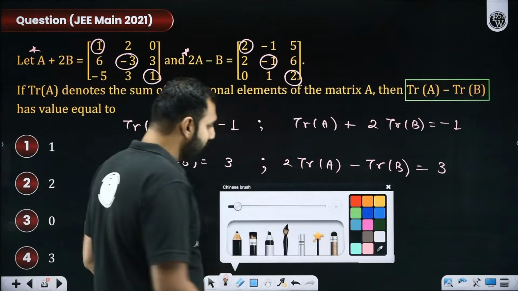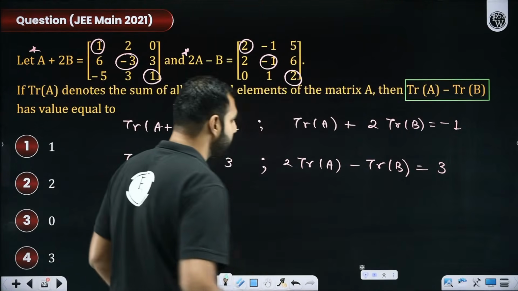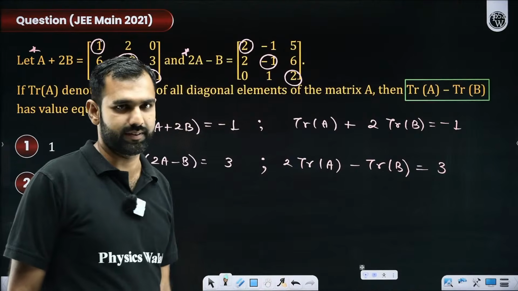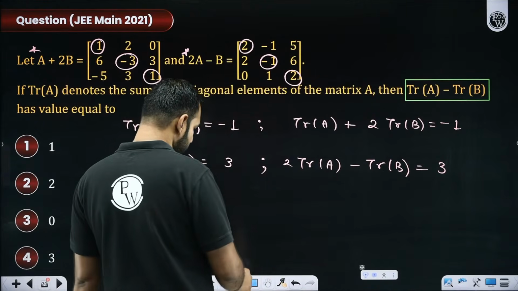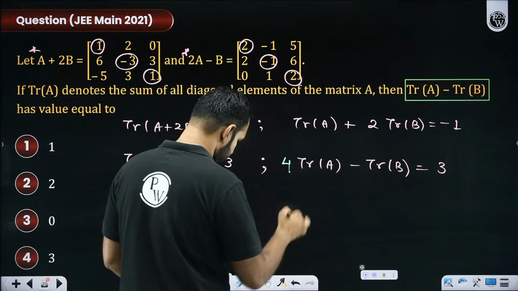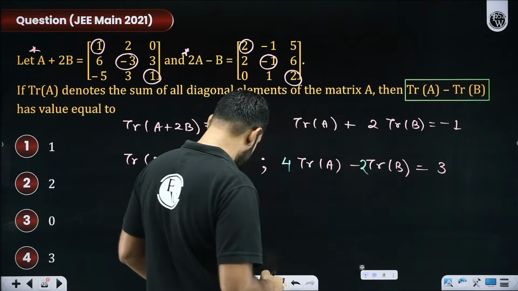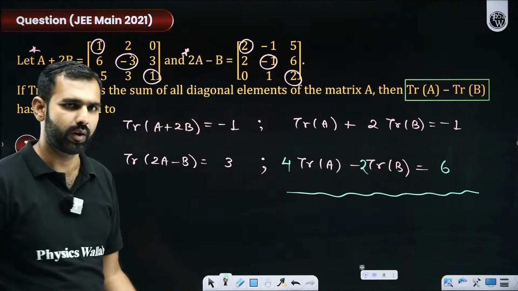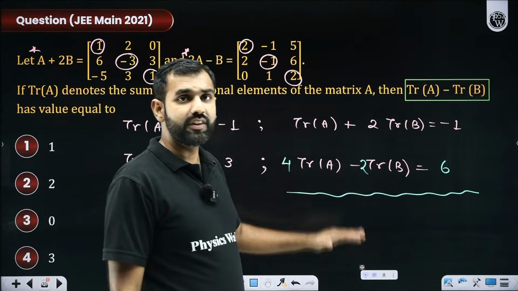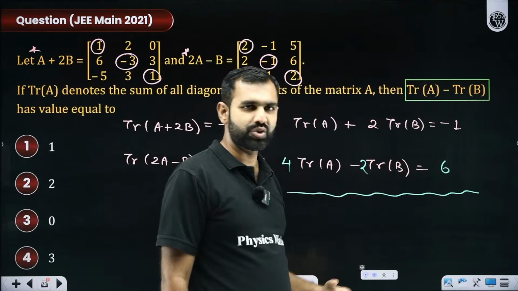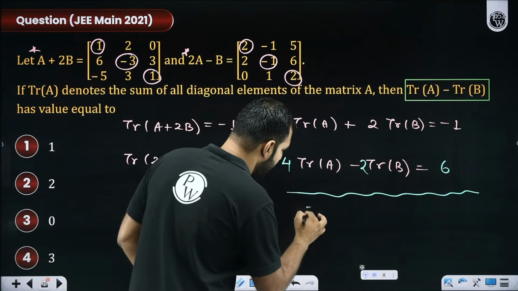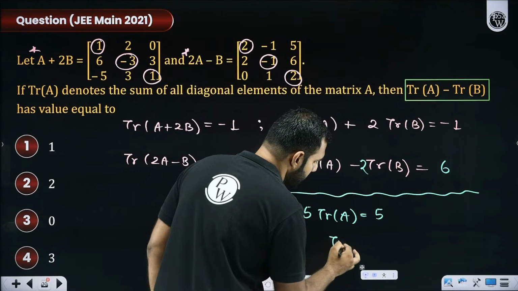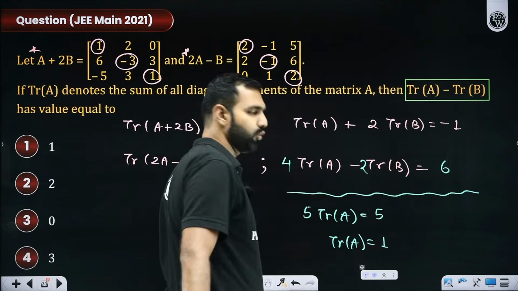Now, there we are with our next part. Sir, I need trace of A and trace of B. So one thing I'm going to do, I'll multiply this whole equation by 2 on both the sides. How? If I multiply it by 2 on both the sides, this 2 into 2 will be 4. This minus 1 into 2 will be minus 2. And this 3 into 2 will be 6. Linear equation, substitution and elimination, if you know, that's what I'm applying. If I add both of these equations, 2 times trace of B, 2 times trace of B are cancelled. 4 plus 1, that is 5 times trace of A, I get as 6 minus 1, which is 5. So here I conclude trace of A is 5 by 5, that is 1.